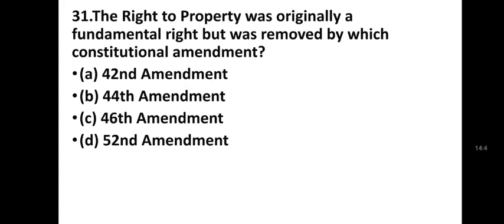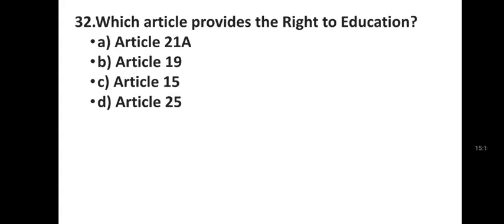The right to property was originally a fundamental right, but was removed by which constitutional amendment? 42nd Amendment, 44th Amendment, 46th Amendment, 52nd Amendment. 44th Amendment, right to property was removed. Which article provides the right to education? Article 21A, Article 19, Article 15, Article 25. Article 21A.